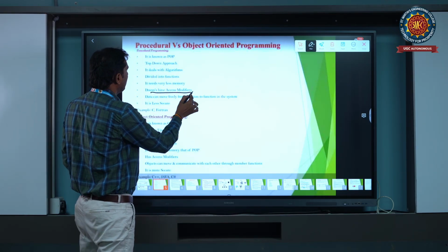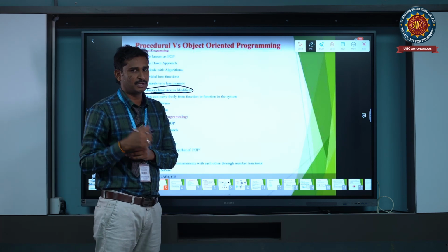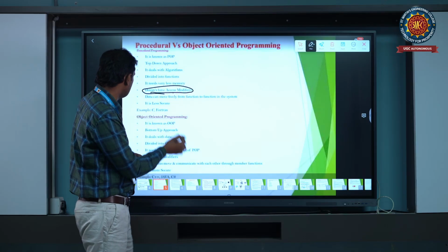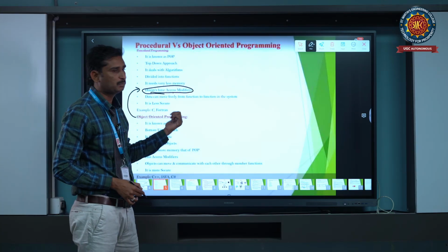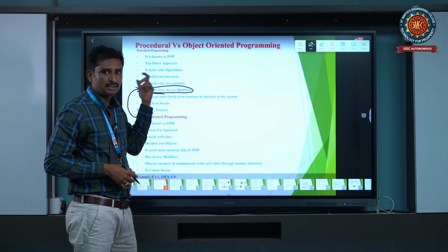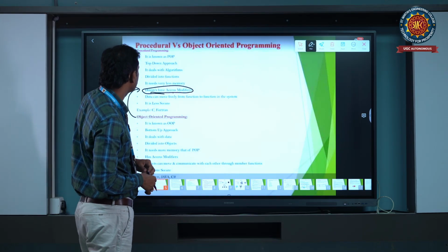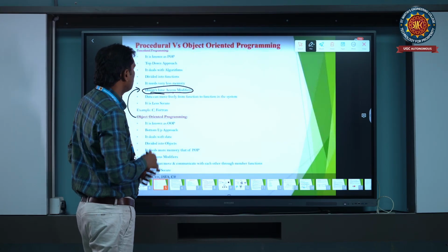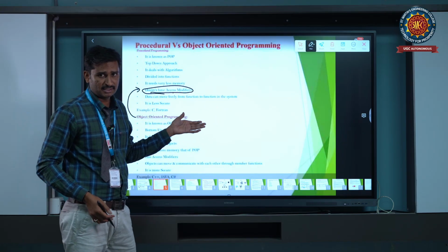It does not have access modifiers. This is an important feature in object oriented programming. I will discuss access modifiers when we discuss object oriented programming, and I will clearly explain them then. Okay, then data can move freely from one function to another function in the system. Earlier I discussed the functions.